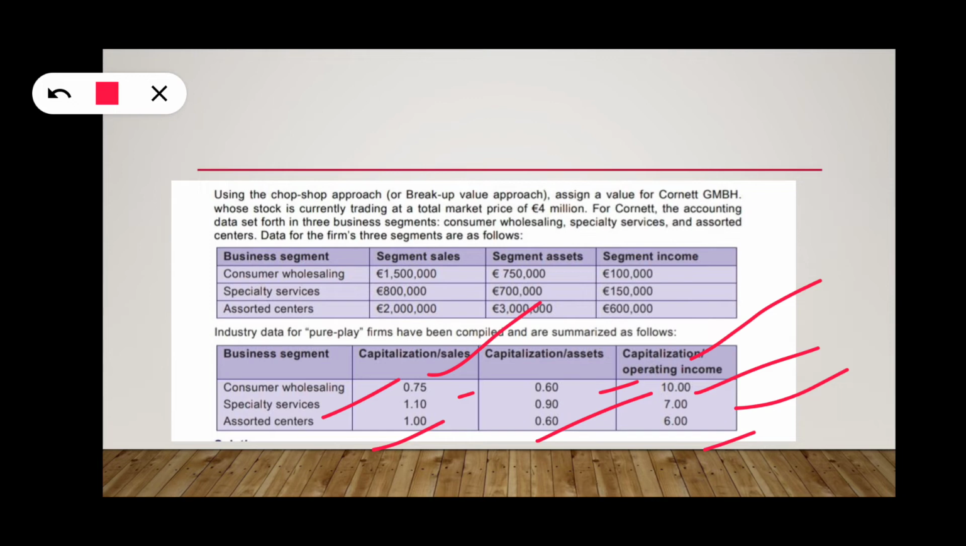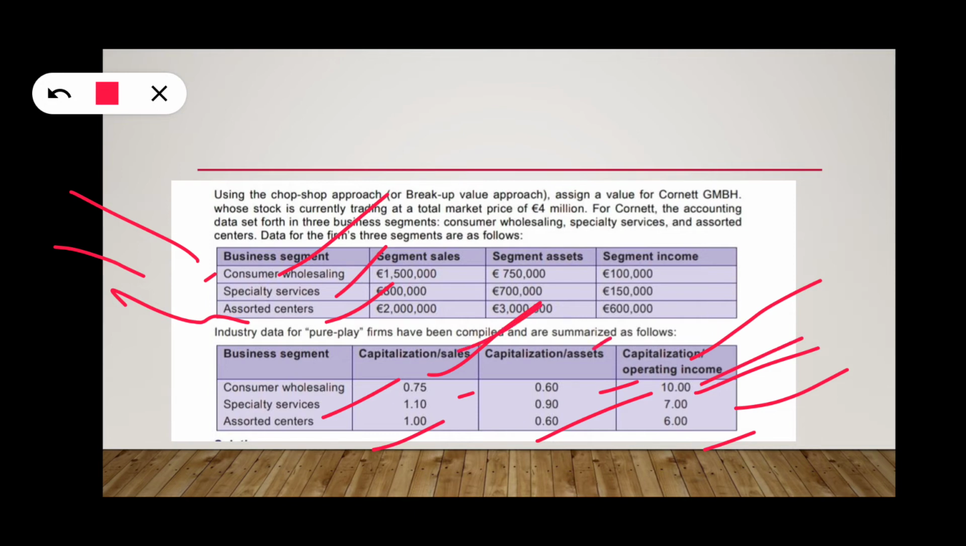For this, we have to calculate the theoretical market value. According to the chop shop approach, we take the 3 segments. For each division we calculate the theoretical value, and then we add those theoretical values. Segment sales, segment assets, and segment income they have given. Here you see sales, assets, and income.